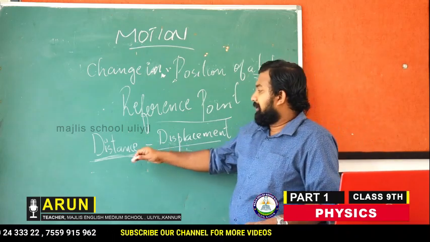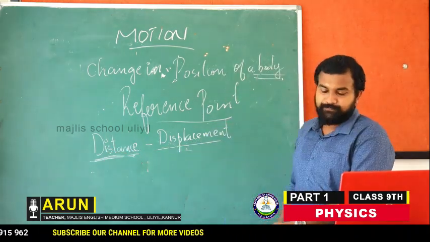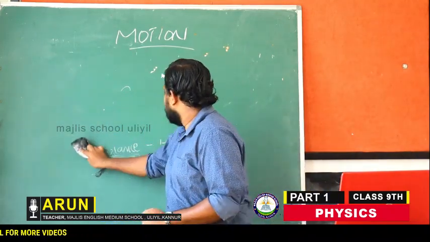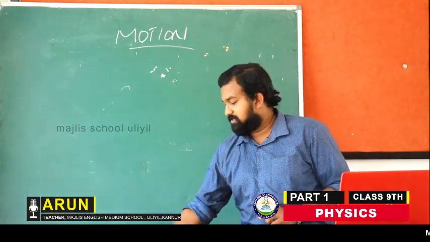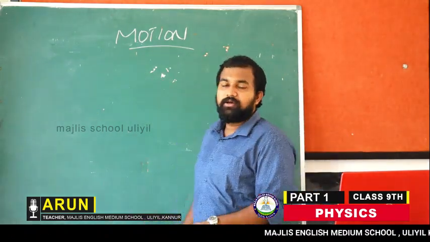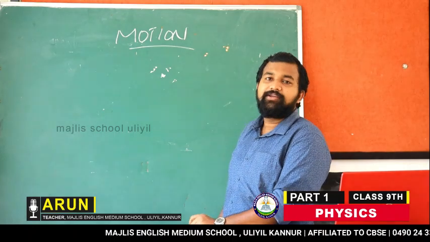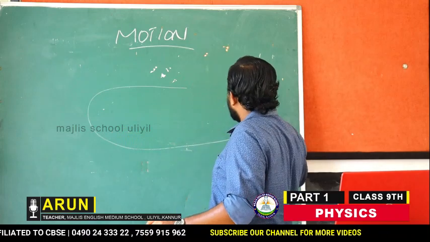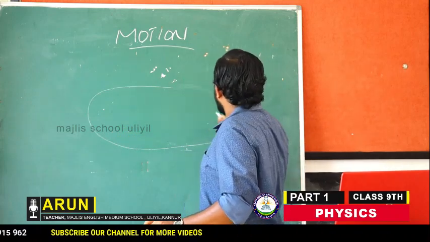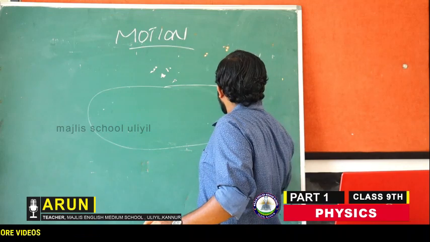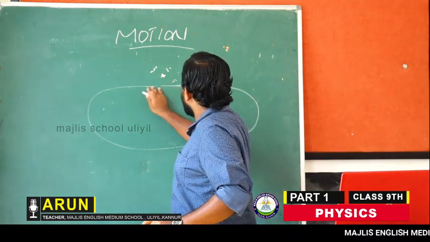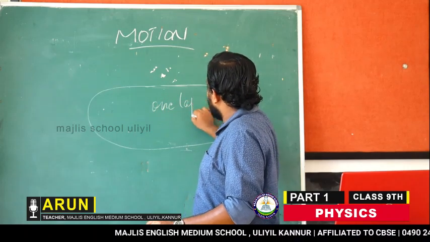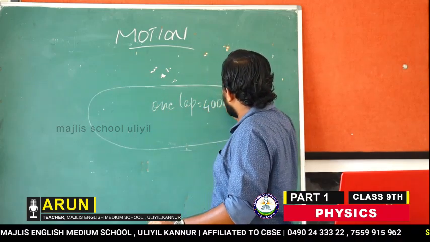So that is about distance. And what is displacement? I'll explain it with an example. Let's consider a track. The running race takes place on tracks, isn't it? Usually in the Olympics we will see a track. The official length of a track is 400 meters. So 1 lap is equal to 400 meters.